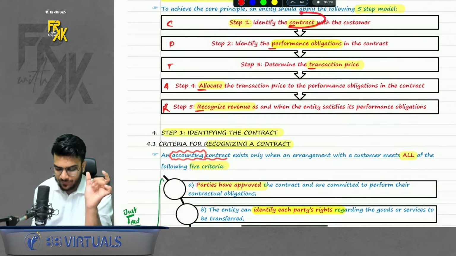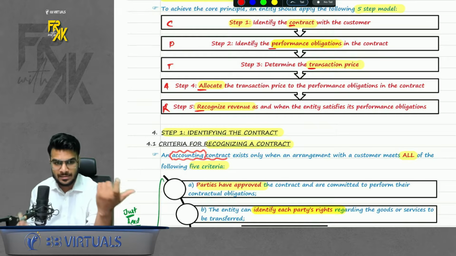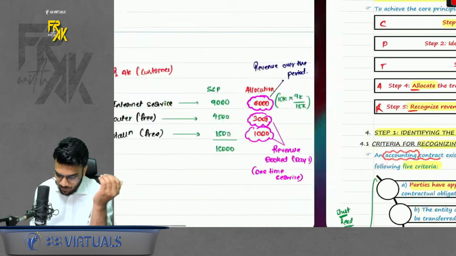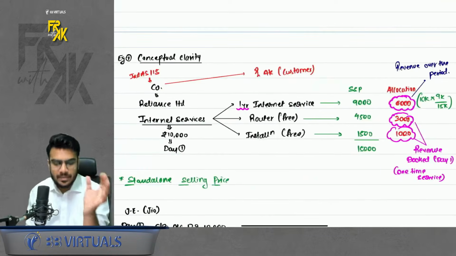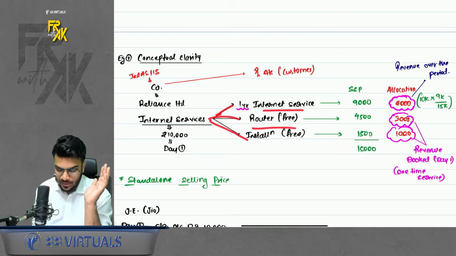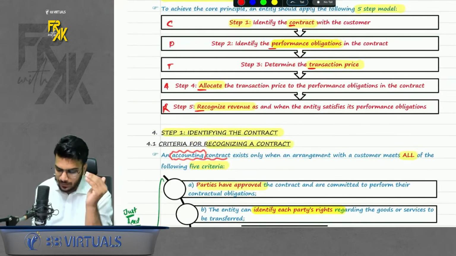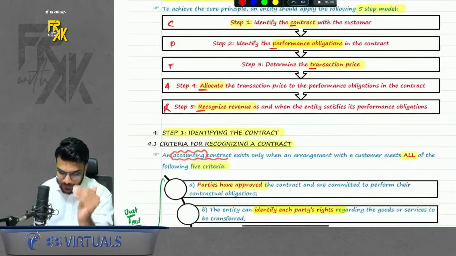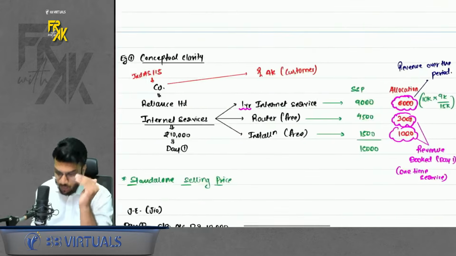Now what is the meaning of this? In case you remember, identify the contract: in this case, the contract was between Reliance and the customer, where Reliance will provide internet services. Second was identify the performance obligation. Obligation means, from this company's point of view, what is the obligation of this company to provide these three services? These are the obligations for the company. Determine the transaction price: in this case the transaction price was 10,000. Fourth point was allocate the transaction price to performance obligations. Now how did we allocate?